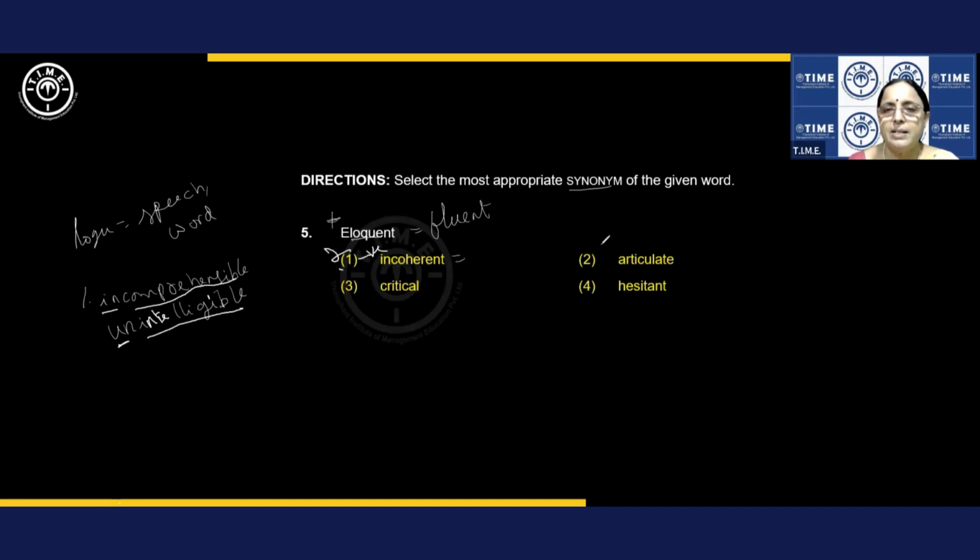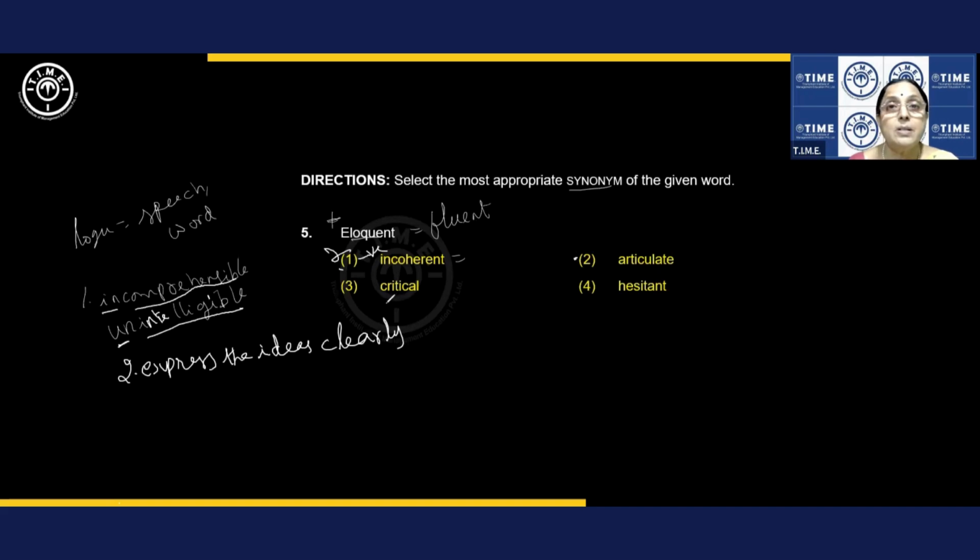Agree or not? Right. And then articulate. What does articulate mean? Articulate is to express the ideas clearly. All right. So express the ideas clearly is what? Eloquent and fluent. Do you understand? Still, I don't want you to mark this as the answer. Yeah, this seems good. Let it be. Till you read all the choices, don't decide on the answer, please.